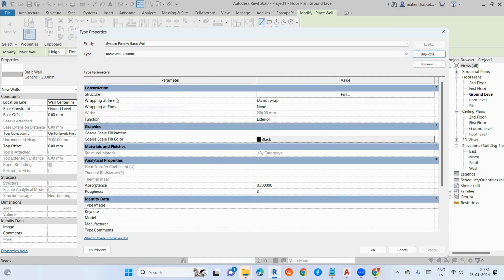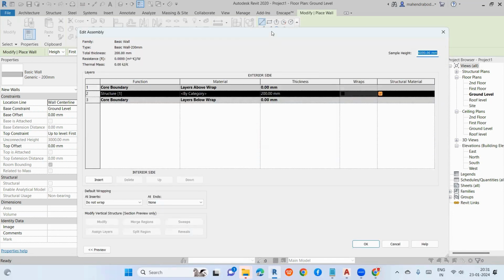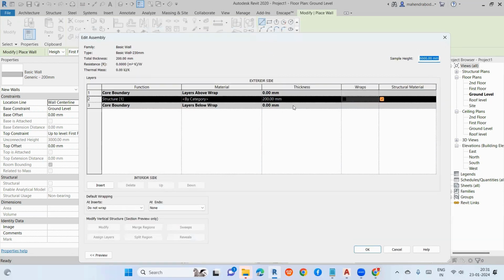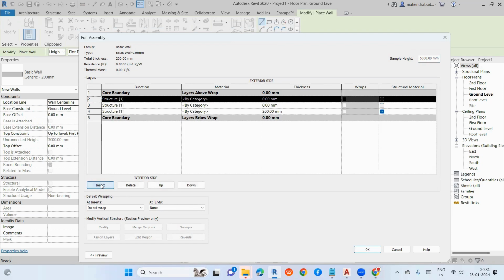So now go to your Structure option here. Okay. So in this Structure, there is an Edit option. Click on Edit. So one more dialog box will open here. See, by default, it is 200 mm. But I want to add two more layers. That is the plastering layers. So for that, go to the Insert option. So insert, I can do it because there are two layers, right? For the plastering inside and outside.